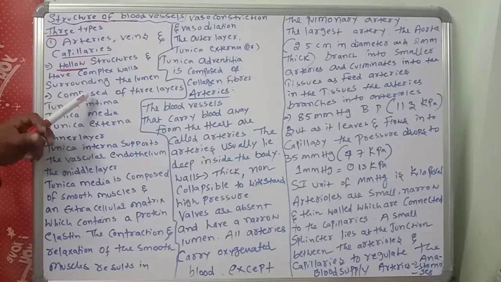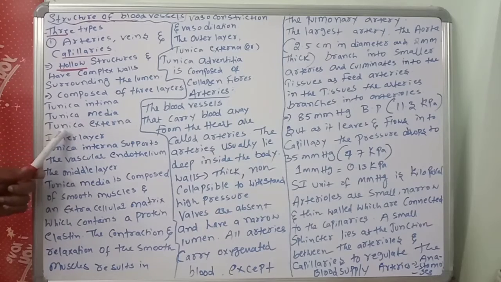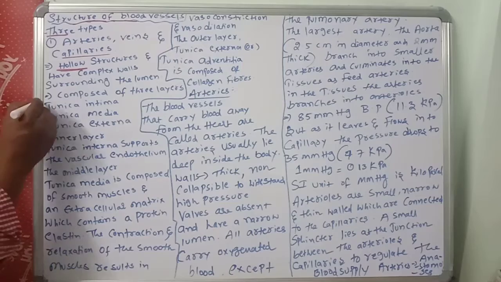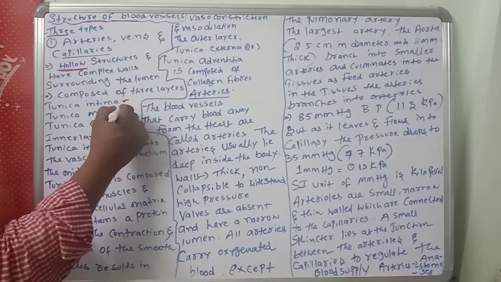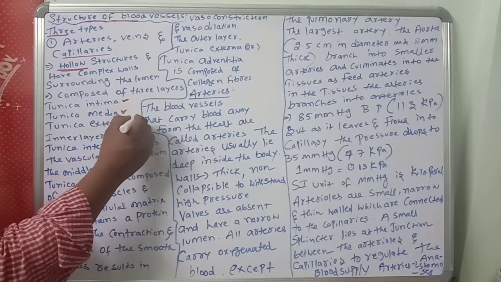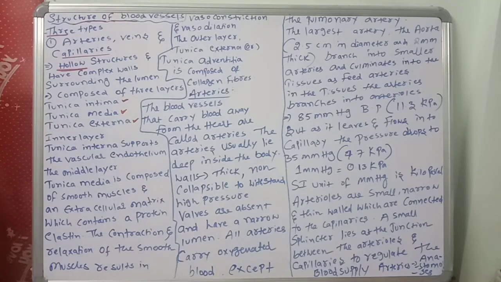The blood vessels of humans are composed of how many layers? Three layers. What are the three layers? Tunica intima, tunica media, tunica externa.